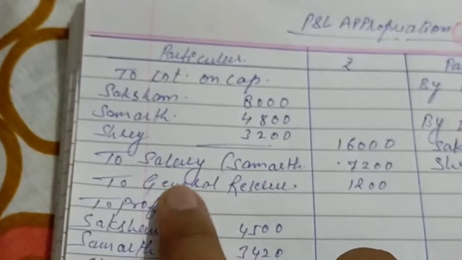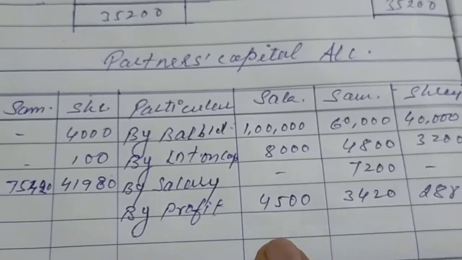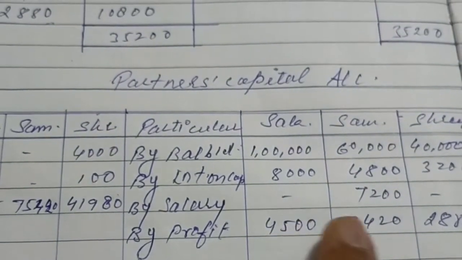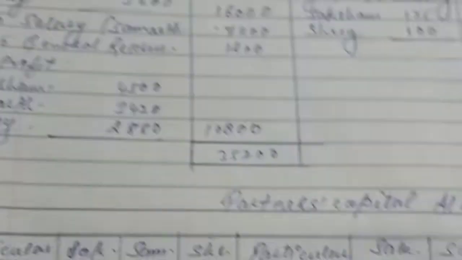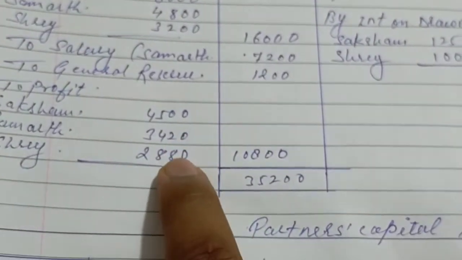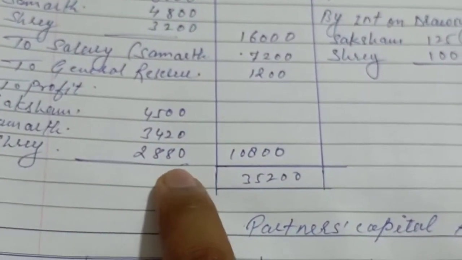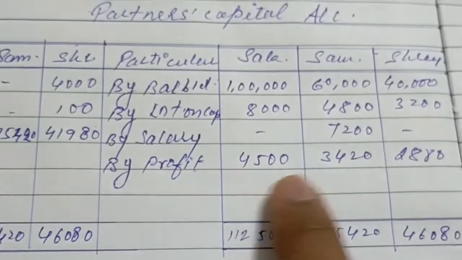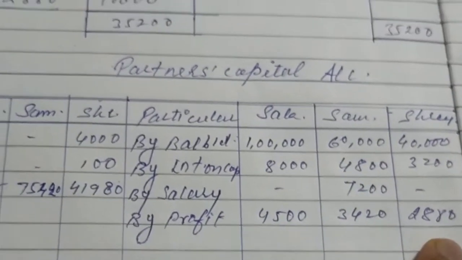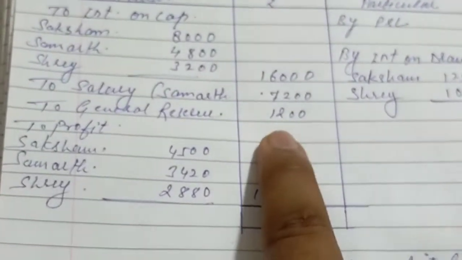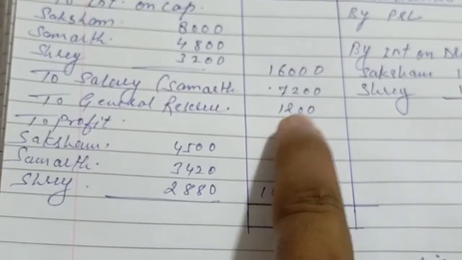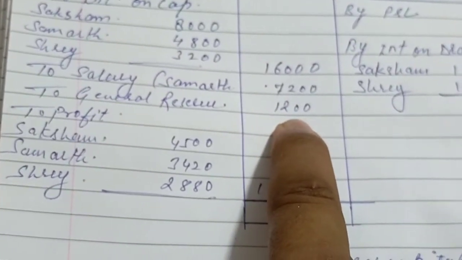Salary, who is getting salary? Only Samarth, so we will put it only in Samarth's account. Profit over here: 4,500, 3,420 and 2,880.